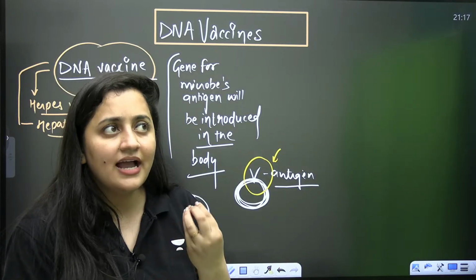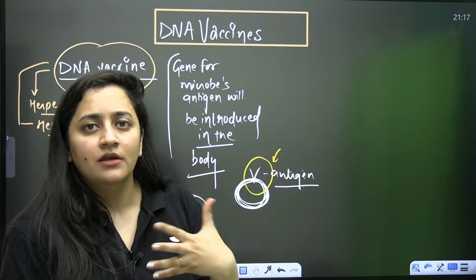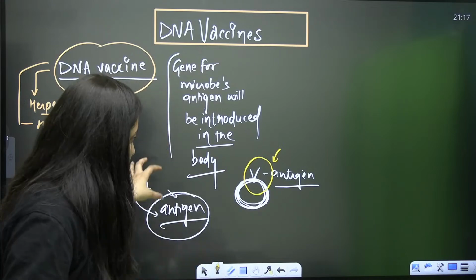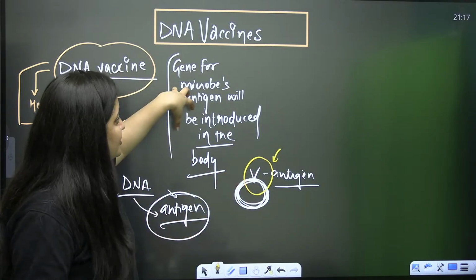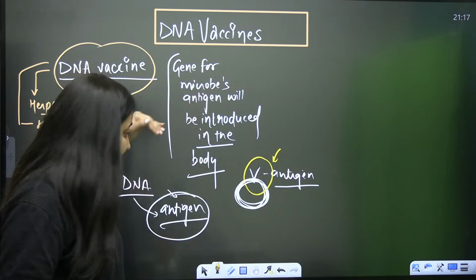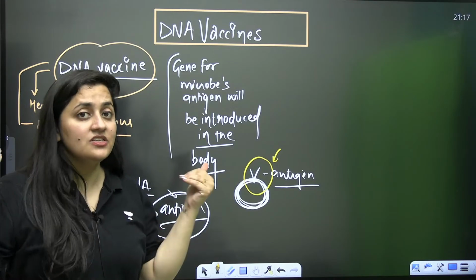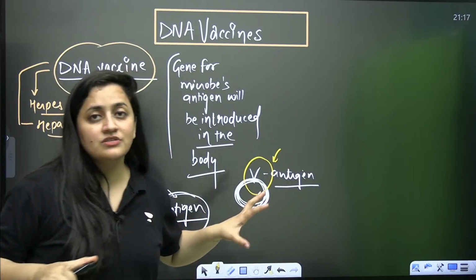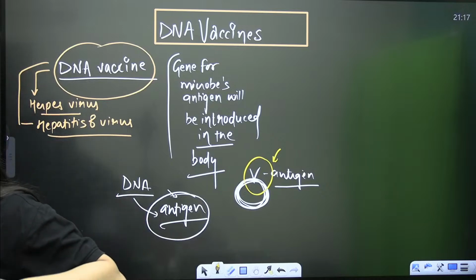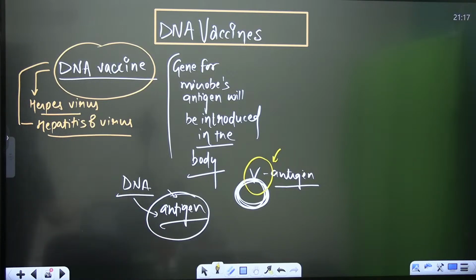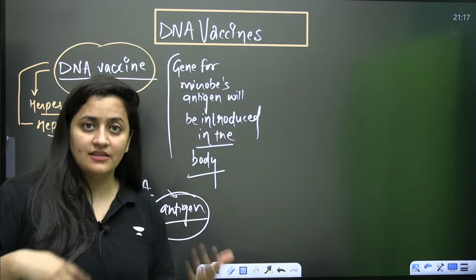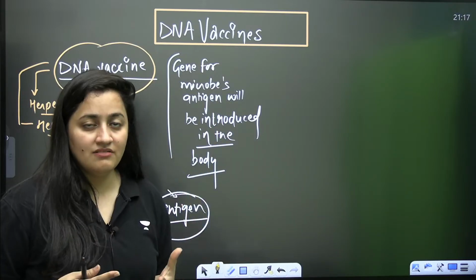So these DNA vaccines are made with the help of biotechnology. Here, our body itself makes the antibodies against a particular antigen. What is the different thing that we are doing? We are just taking the gene of that microbe's antigen and introducing it into our cells. Some cells will take it up, and the antigen will be expressed on the cell, and the body's immune system is going to recognize that. Yes, body's own cells will become the vaccine making factory. They will create the antigen.